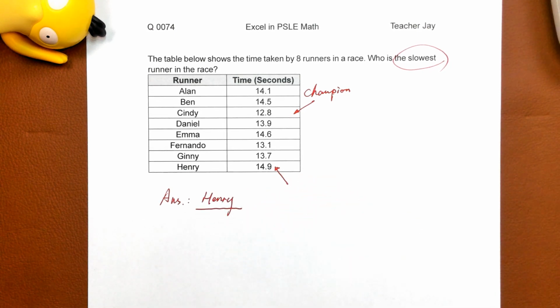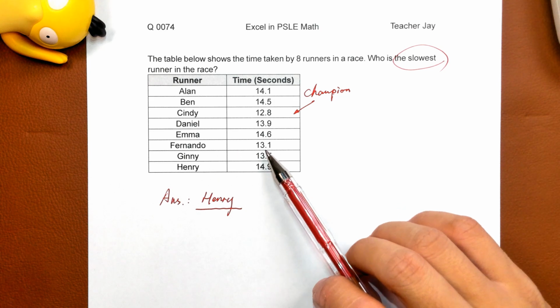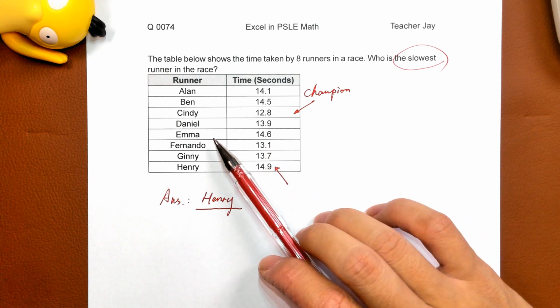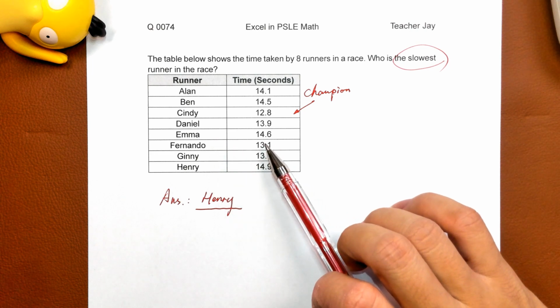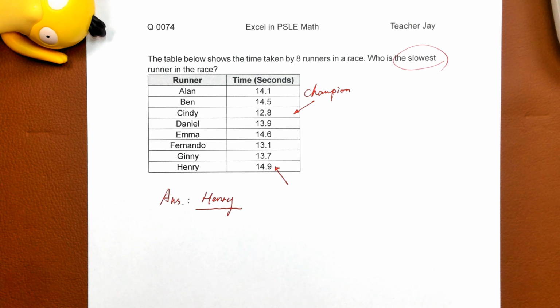I repeat again, in the running events, those who spend the least time are ranked more highly. Just like Fernando, 13.1 seconds. He's running faster than Emma, who runs 14.6 seconds. Just like this. And so if we want to find who is the champion, we just need to find the one who took the least amount of time.